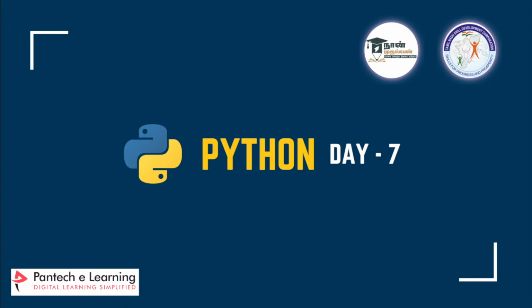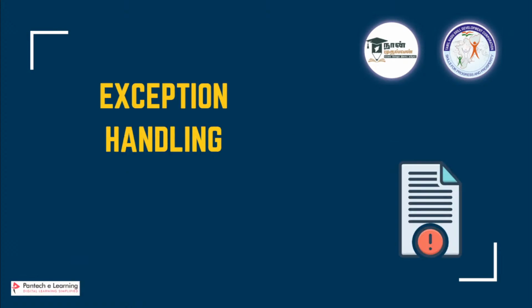And once we complete that, we'll move into today's theory part, where we will be seeing about exception handling, which is an important topic when you build robust applications. If you want to run it smoothly without getting errors, then you can use exception handling. And also we'll be seeing about file handling, which is how to open a text or any other file in your Python IDE, how to work with it, and how to save it or rewrite it. All those concepts will come under file handling, and we'll be seeing that also in today's session.